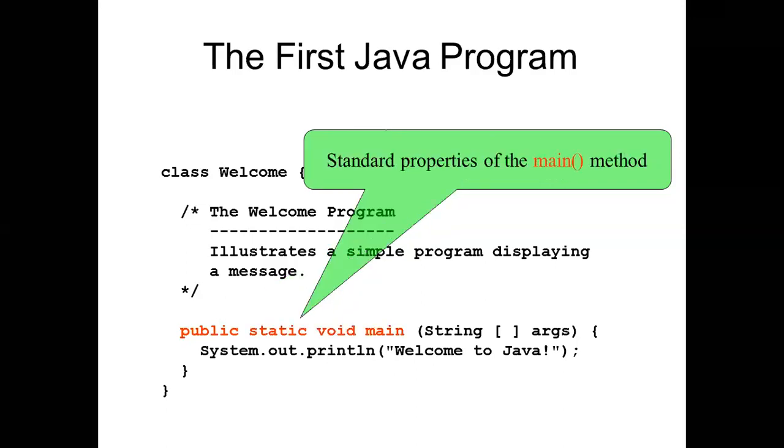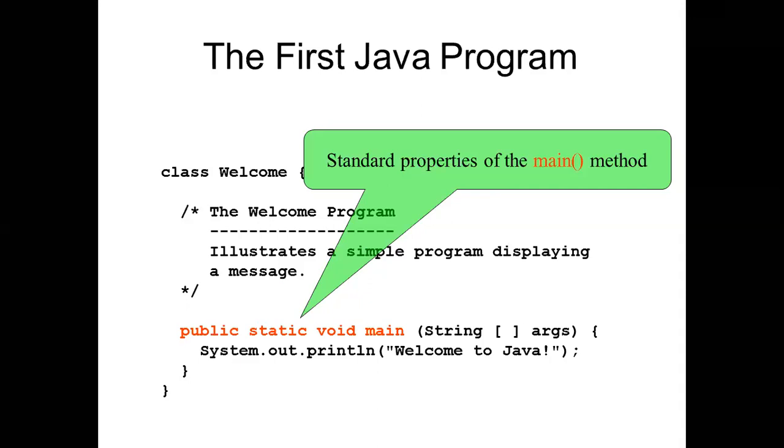Now public static void main. So the standard property of the main method, we can say main function method. So we will mention here as a public static void main. Okay, so we will write in this way, or we can say that we will define in this way: public static void main, and then arguments will come inside the parenthesis, and then we will write whatever we want the output.